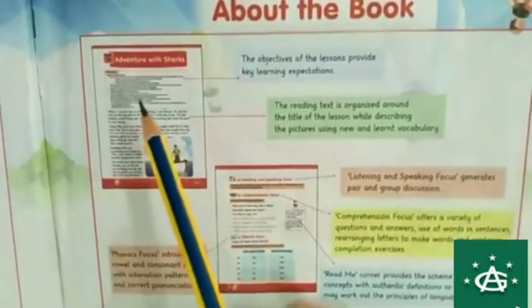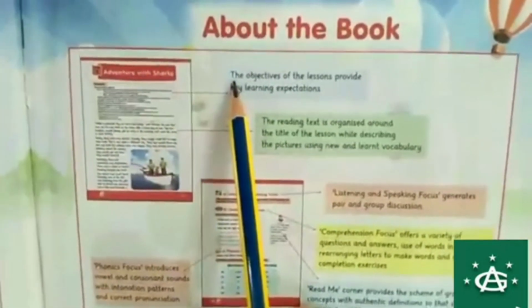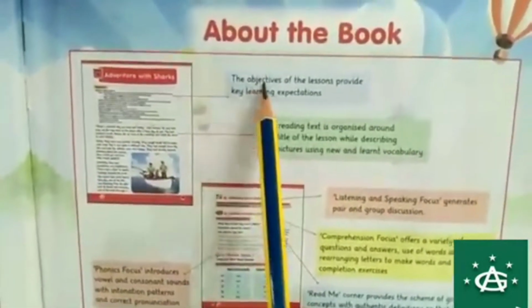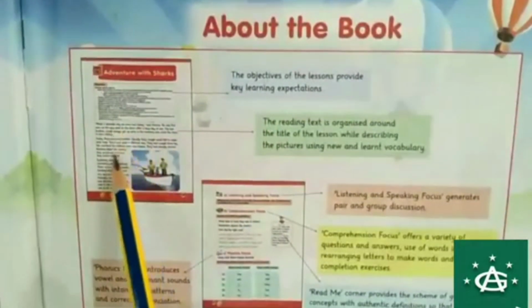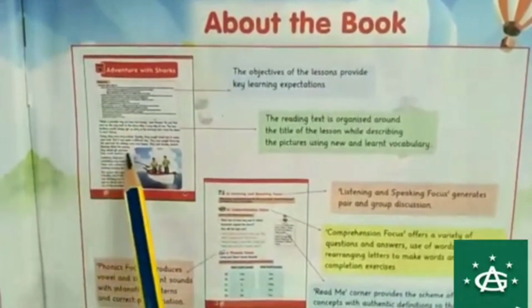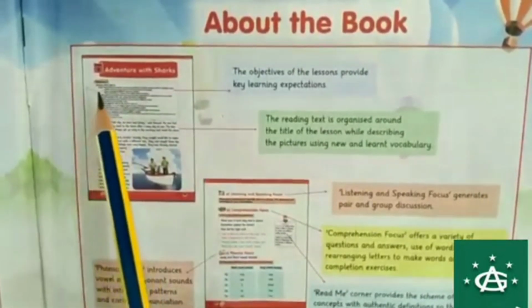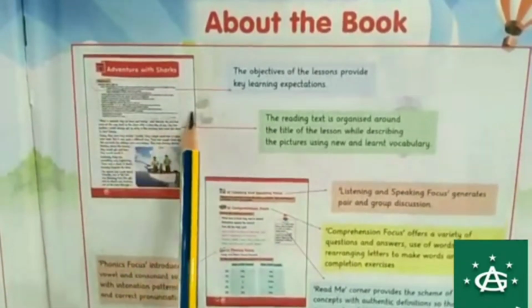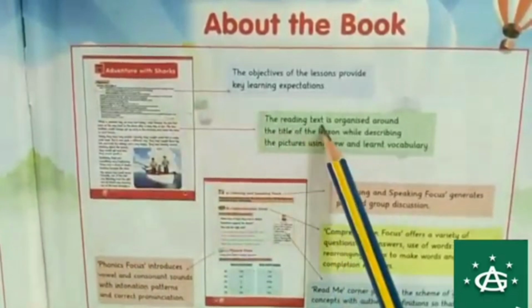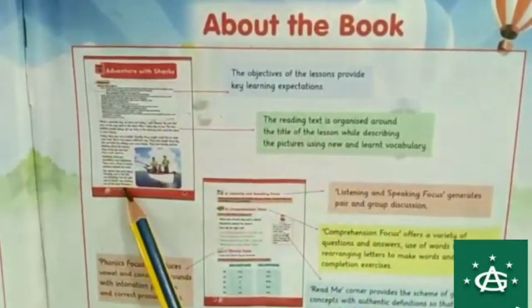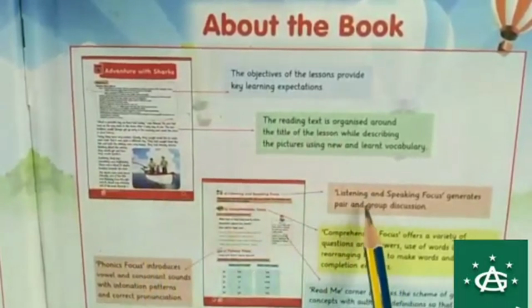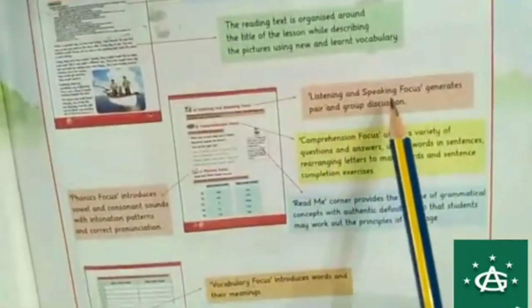So the very first thing is, in each lesson or in each unit you will get objectives above each text. Objectives will be mentioned, that is, what you will learn in this unit. After that the whole passage is there, with different paragraphs. Objectives will tell you what all these topics, grammar, vocabulary, phonics, this text, will teach you. You will come to know about that in your objectives.